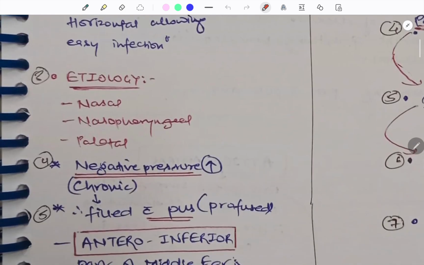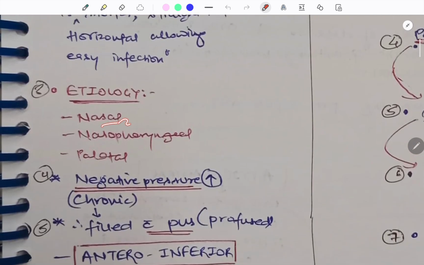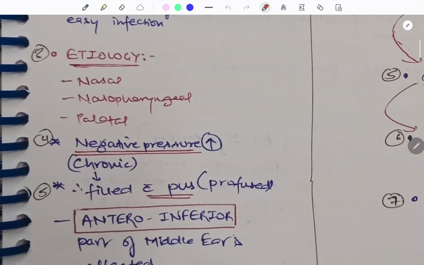What is the etiology behind that? The etiology can be nasal, nasopharyngeal, palatal. Nasal, like any polyp, any kind of tonsillitis, repeated infections, that can be the cause. So what happens due to those? There is a chronic increase in the negative pressure, and when the negative pressure is increased, there will be pus formation. The middle ear is filled with pus, and that is profuse pus. So in CSOM, you will see profuse pus.